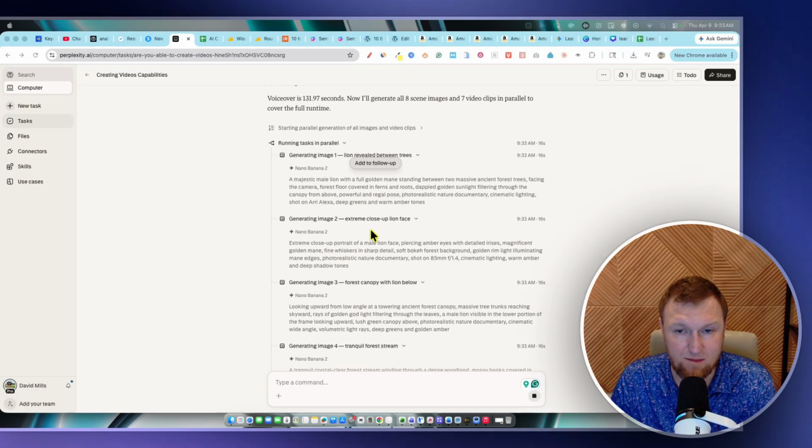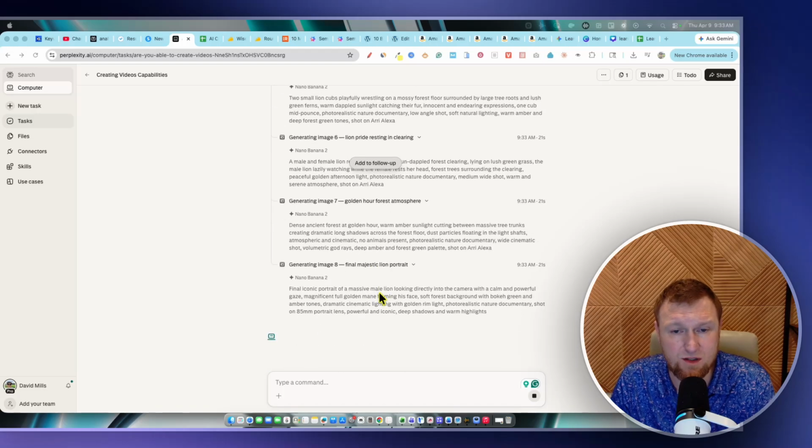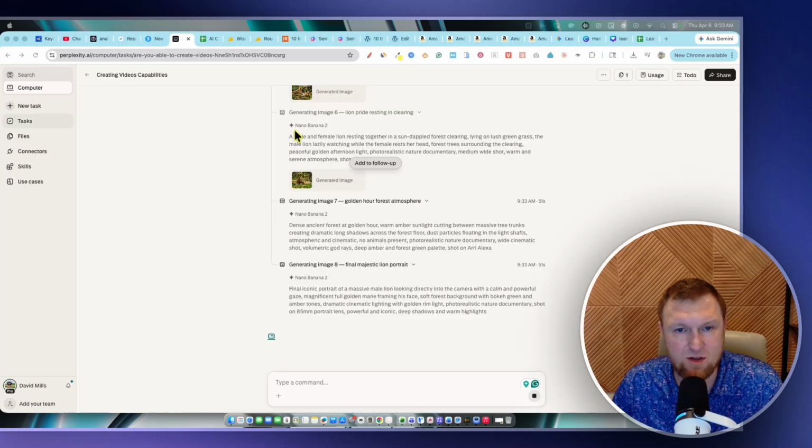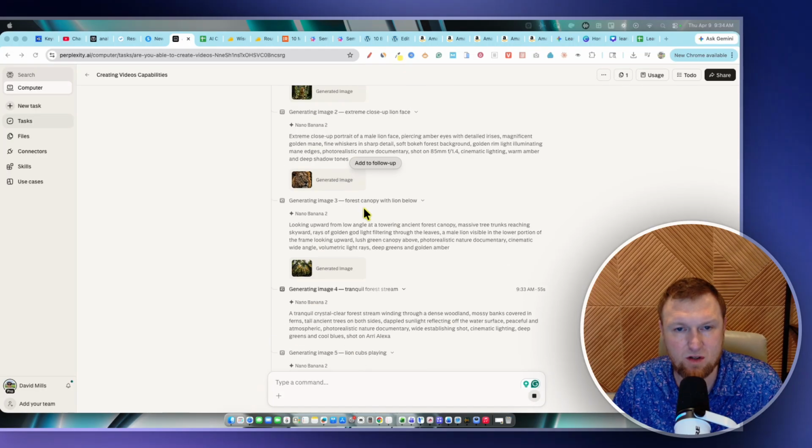One of the best AI image models out there. So Nano Banana is creating all those images for us. Once it's done with the images, then it will go and start creating the videos for us. And this is what it looks like. You can see the images are actually starting to appear right here, right in front of us. And there's all the images right there.